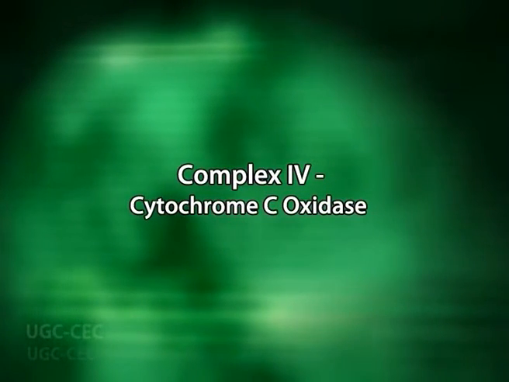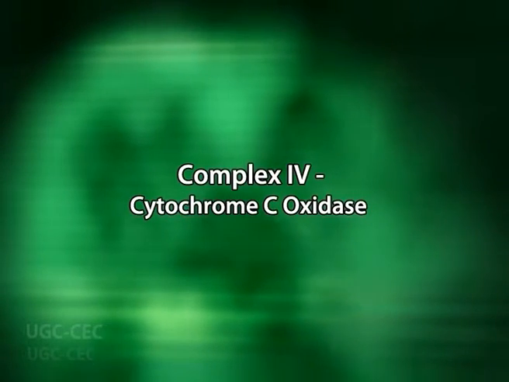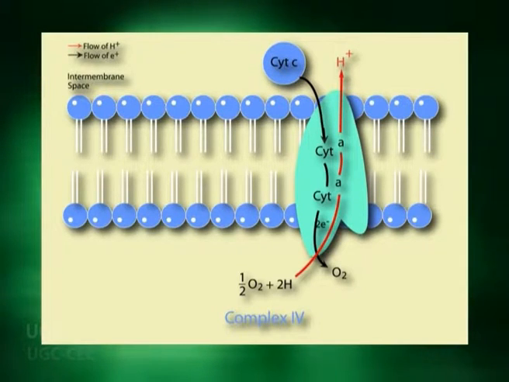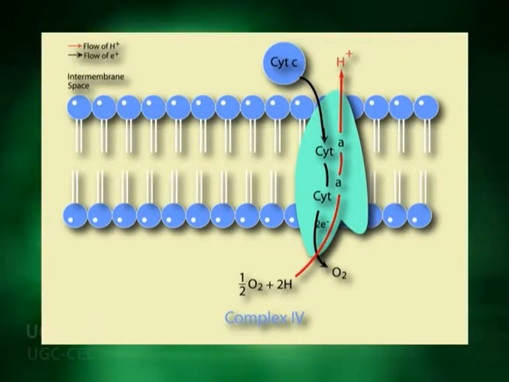Now the last complex of the electron transport chain is complex 4, also called cytochrome c oxidase complex. This complex comprises 2 cytochromes a1 and a3 and 2 copper proteins, CuA and CuB. The copper in each copper bound protein is also associated with one of the cytochromes.